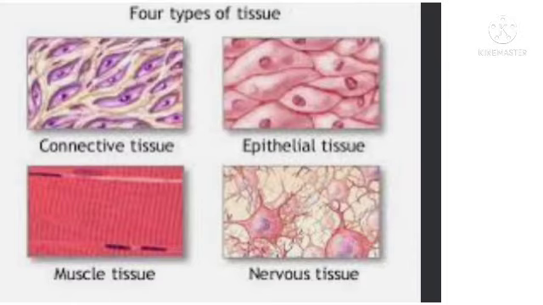Epithelial tissue, they are the covering tissue. Connective tissue helps in packaging and supporting. Muscular tissue, contractile tissue, and nervous tissue, they are the sensory or excitable tissue.